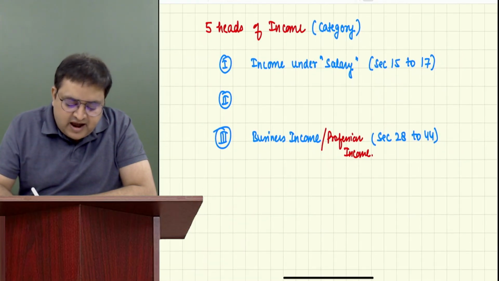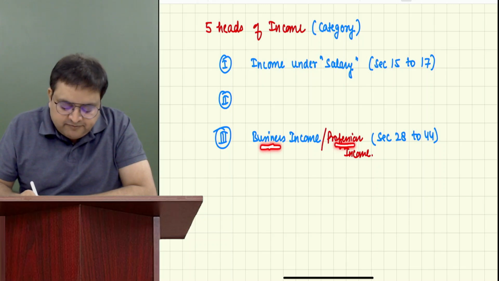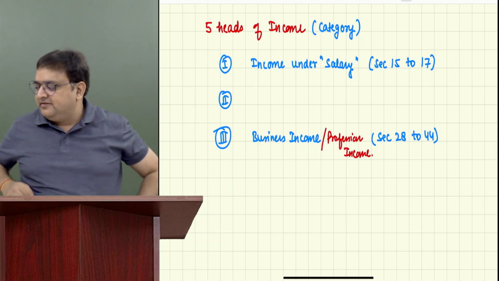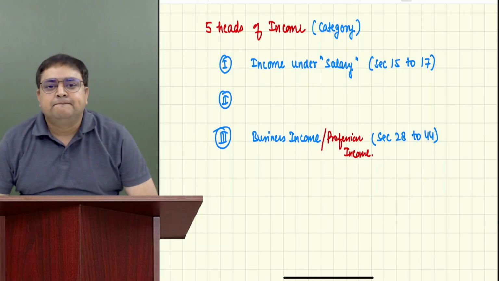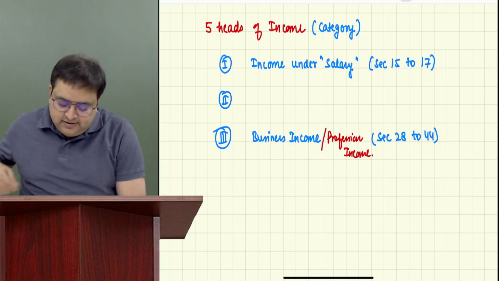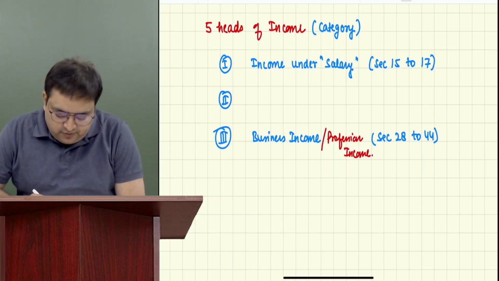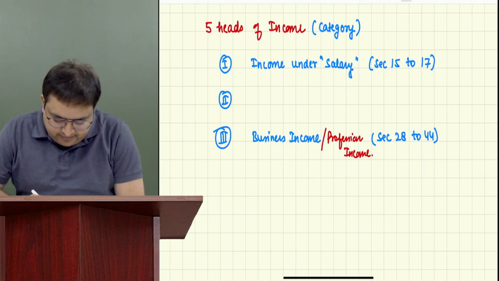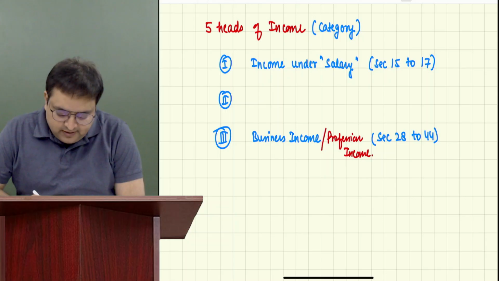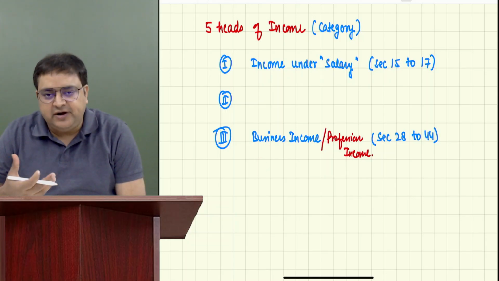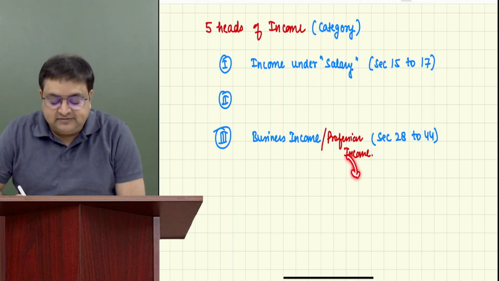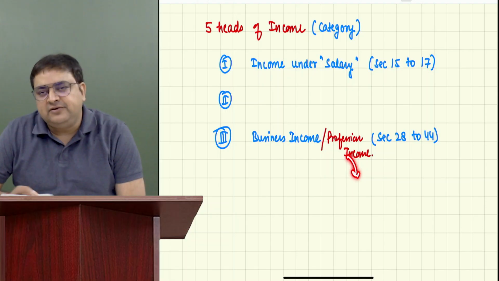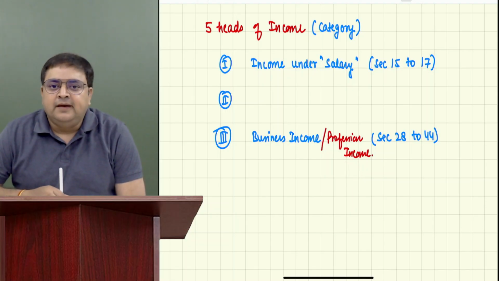In income tax, I understand there is a difference between business and profession. Guys, what is the difference between business and profession? What do you know in your own words? Product and services. Okay. Business income is about product and sales, and professional income is about services. So one of the differences is that for business, you actually give products. If you are dealing in certain products, that's a business. But if you are a service provider, it's a profession. One of the good differences.